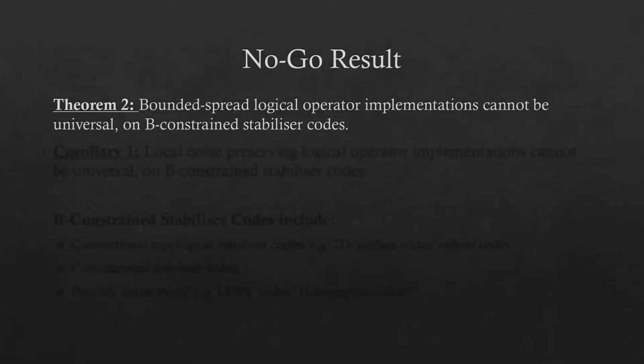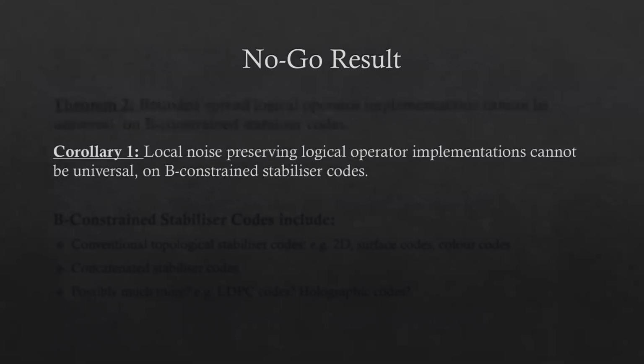In particular then, since we showed that local noise preserving channels necessarily have bounded spread, the following corollary naturally follows: that local noise preserving logical operator implementations cannot be sufficient for universal quantum computing on B-constrained stabilizer codes. This corollary constitutes our main no-go result, and we can see how it generalizes important earlier no-go results such as the Eastin-Knill theorem on B-constrained stabilizer codes.